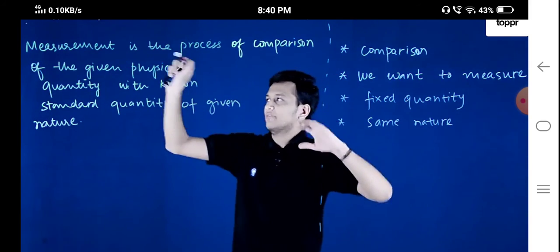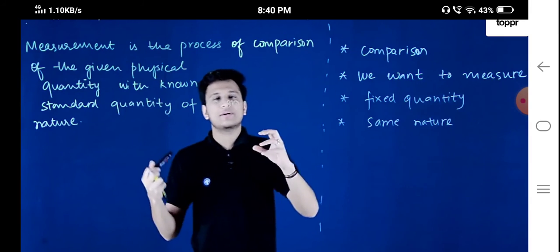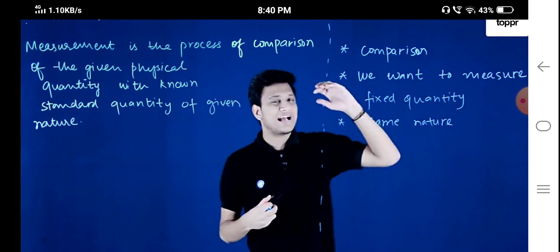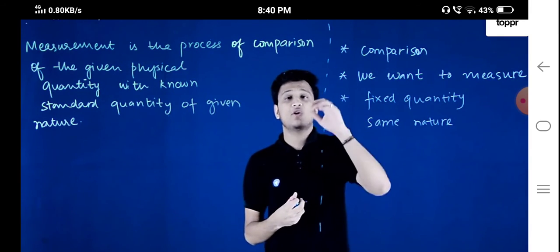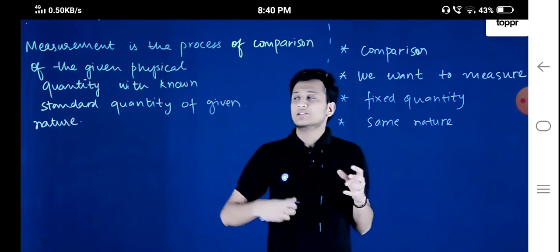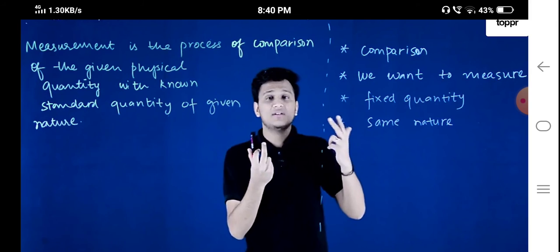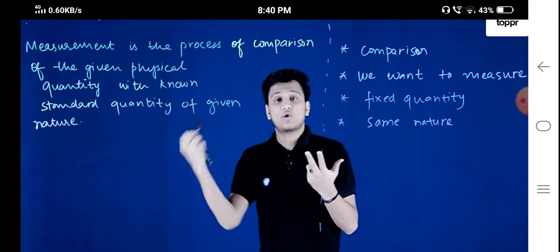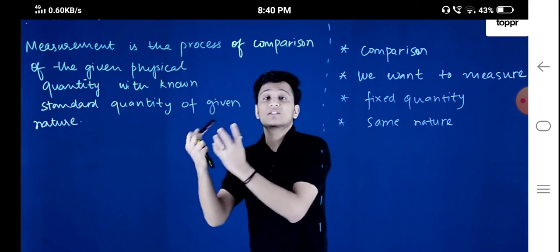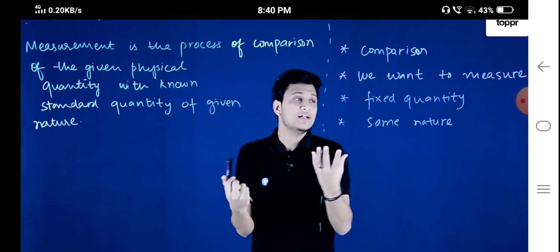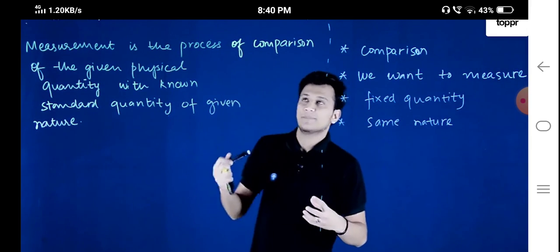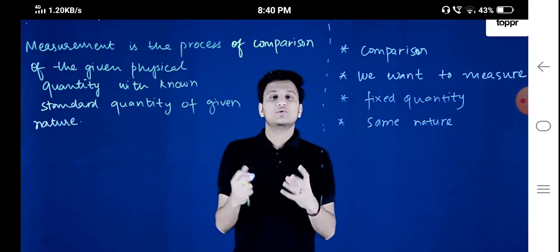All of this, written here in bookish language, is what we have already been doing since our childhood. Measurement is just the process of comparison of two quantities, one which you want to calculate and the other which is already fixed and given to us, used and accepted worldwide, and they should have the same nature. So this was the introduction to measurement.